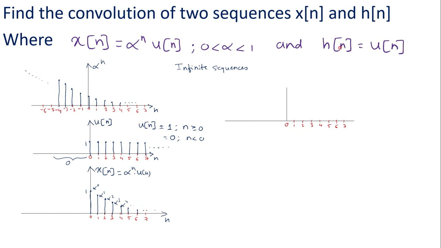Now let's plot the h of n signal. So here h of n is equal to the unit step signal, that is u of n, which is the same as this signal. Therefore let this be the h of n signal, which is equal to u of n. It means that u of n is defined only for n greater than or equal to 0.